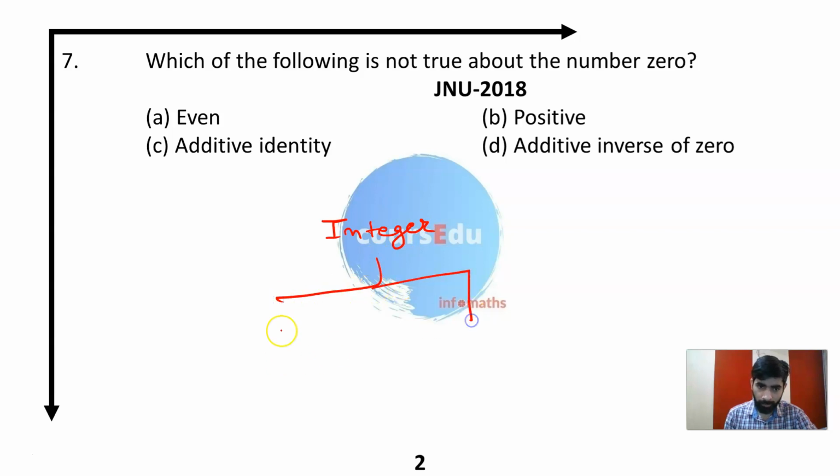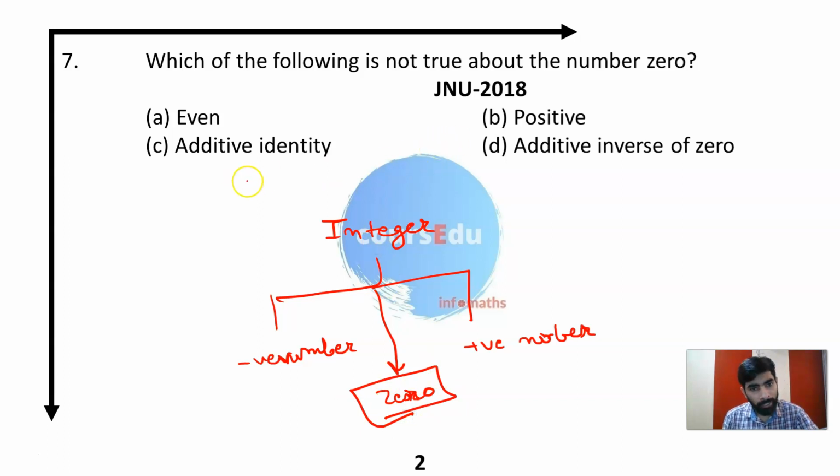Either a negative number, or a positive number, or there is a 0, which is neither a negative nor a positive number. So option number B is the correct answer, that 0 is neither a negative nor a positive number.